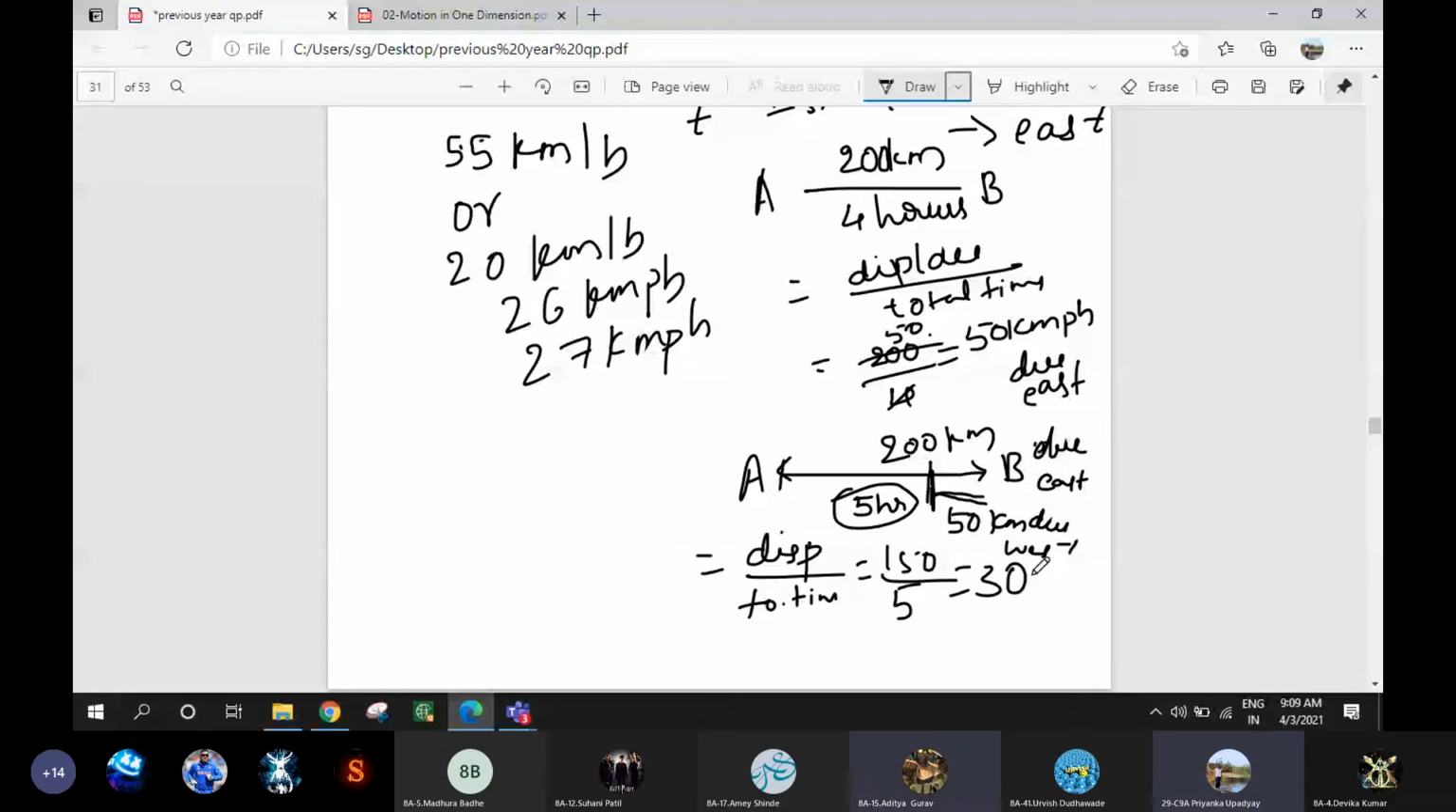150 by 5. How much? I have written also. 30. 30 kilometer per hour due west is the average velocity of the body. Is it clear?